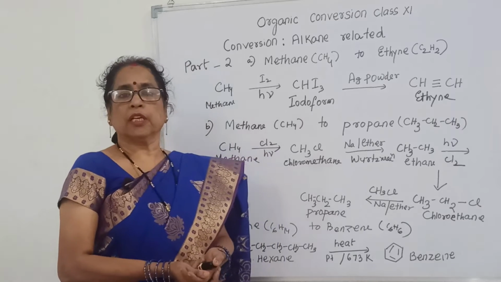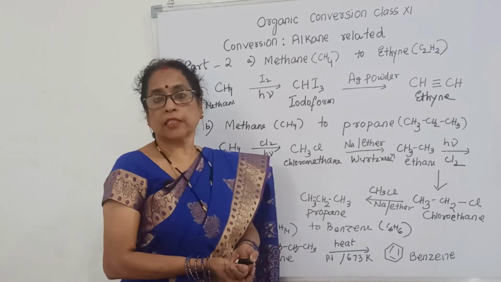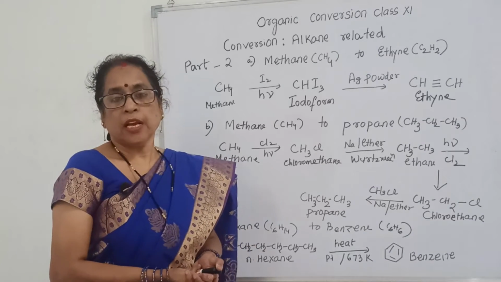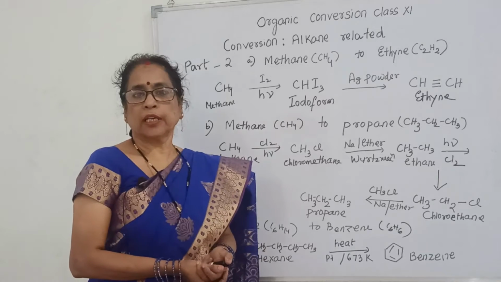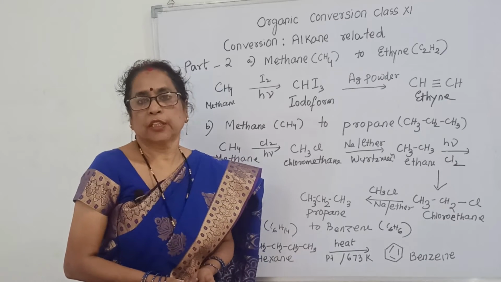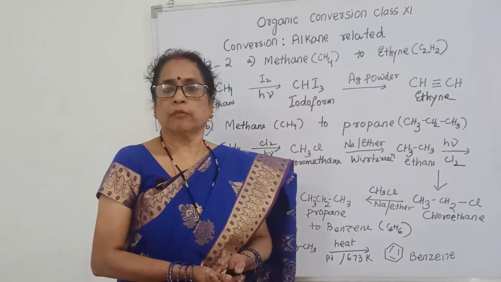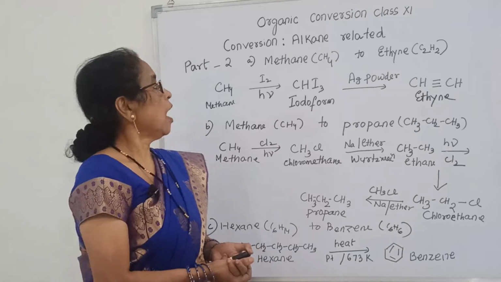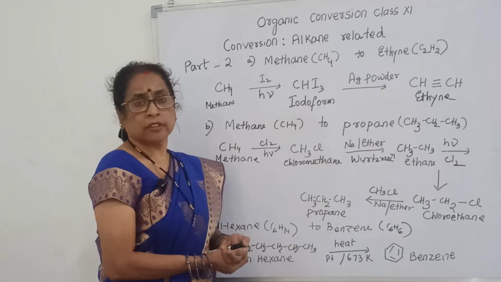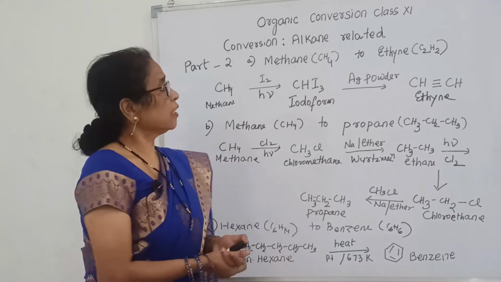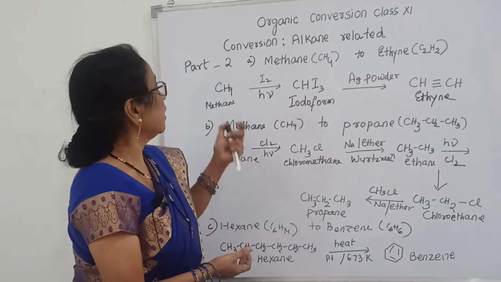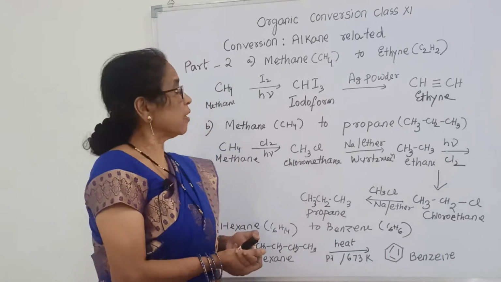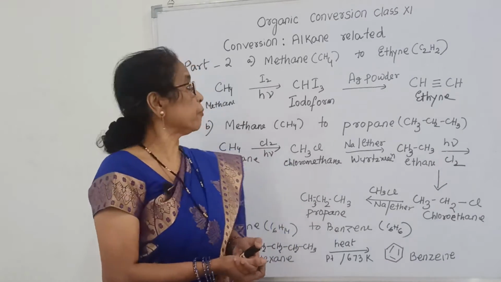Now I want to welcome the students of class 11 science, especially for the conversion of organic compounds related to alkanes. In part 1, I told why alkane is so inactive: because of the single bond. A single bond is formed by head-on overlapping, that is a covalent sigma bond. Here in part 2, I have done the conversions related to alkanes, starting with methane to ethane. When you try to read, first read part 1, then it will be easy.